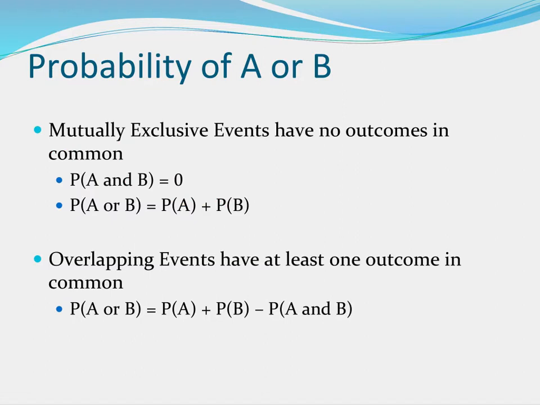And then overlapping events have at least one outcome in common. So if I gave you 2 sets, if I said probability of a 1, 3, 5, and then a probability of 5, 6, those two are overlapping by the 5 in that case. And there's simple math here. We're talking about an or. And again, you have to do the total, like we did up here, and then subtract away the overlap, because otherwise you hit it twice is the idea.